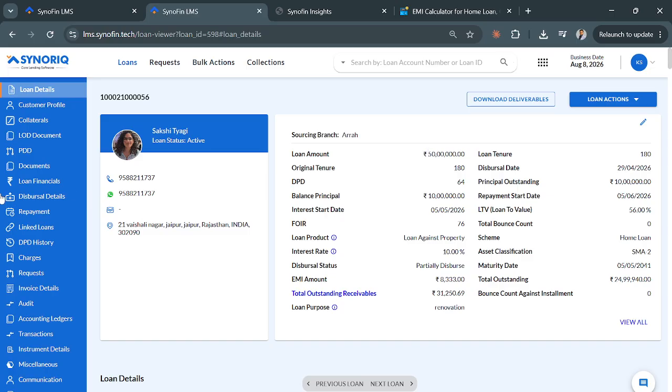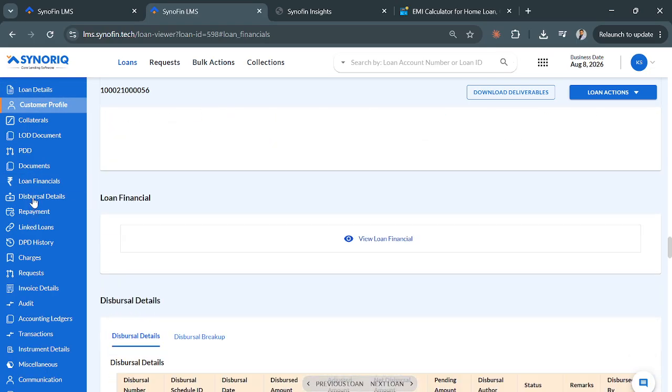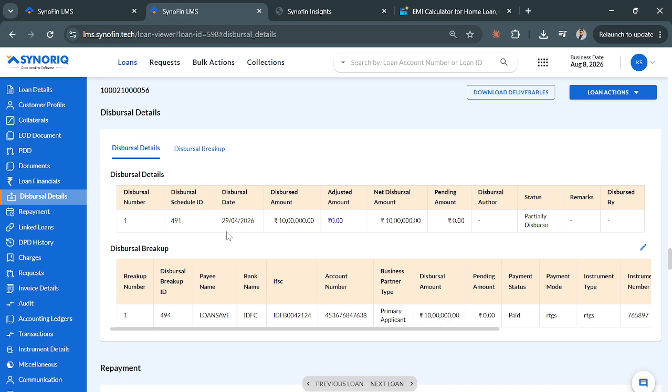So let's go to the loan disbursal details. This table shows the tranches, right? Total loan amount is 50 lakh rupees. First tranche is of 10 lakh rupees, which has come from LOS. So always the first tranche, which is configured in LOS, would be sent from LOS, right? If the loan is coming from LOS, the subsequent tranches would directly be done in LMS, right? Here only one tranche is disbursed.